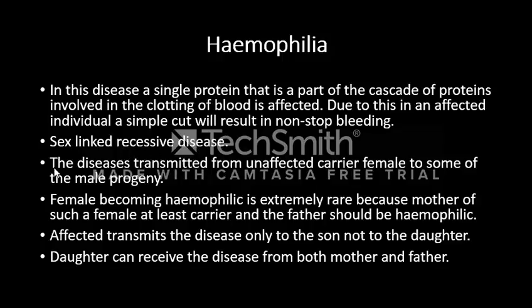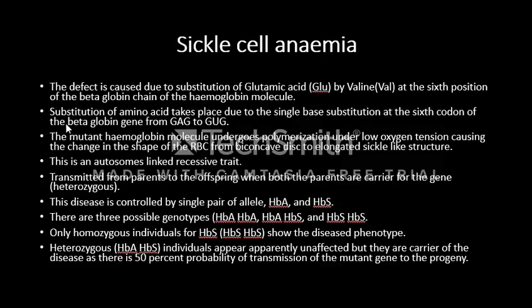It is a sex-linked recessive disease, transmitted from an unaffected carrier female to male progeny. A daughter can receive the disease from both mother and father. An affected male transmits the disease only to the son, not to the daughter. Now, sickle cell anemia. It is a defect caused by the substitution of glutamic acid by valine at the 6th position of the beta globin gene of hemoglobin.